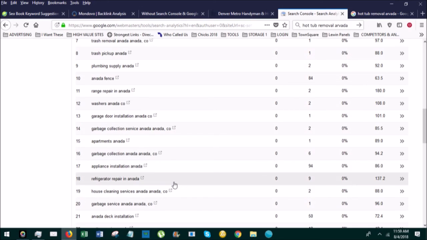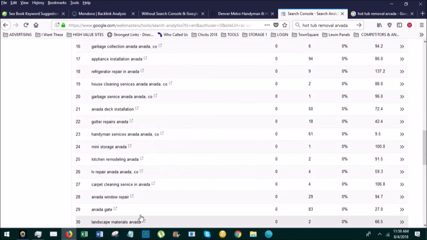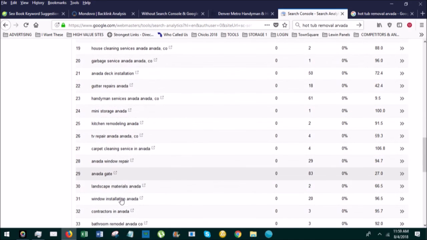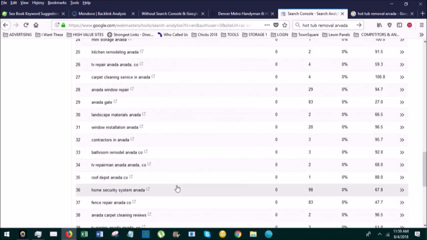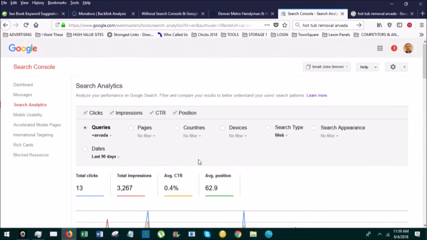Refrigerator repair Arvada. So you get the idea of what Google sees about your website and what Google wants to move you up in these different areas. So anyway, definitely something to check out. I think I'll end the video here, and I can tell you that there's different other things that Search Console does, but I think the major settings for analytics is inside Google Analytics, which is another thing and another video.